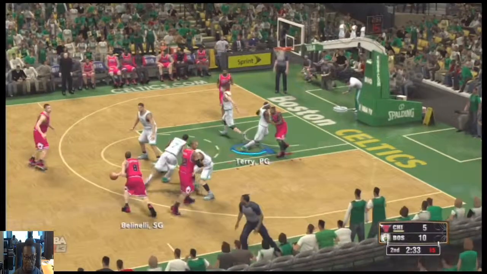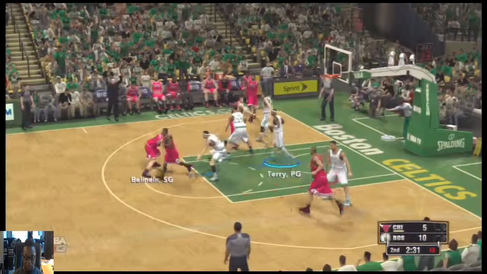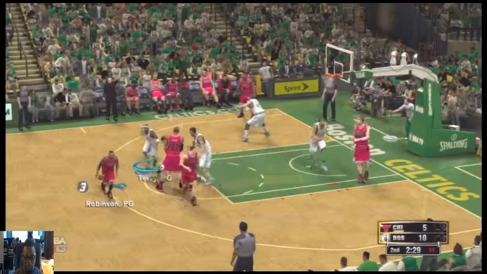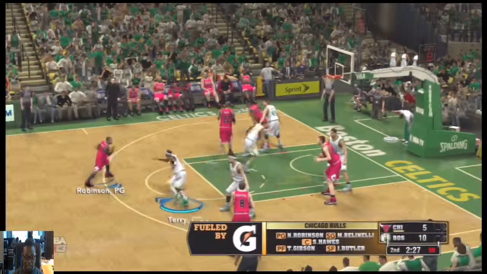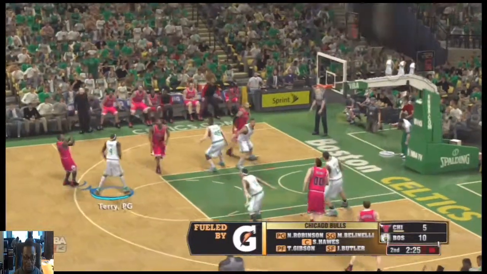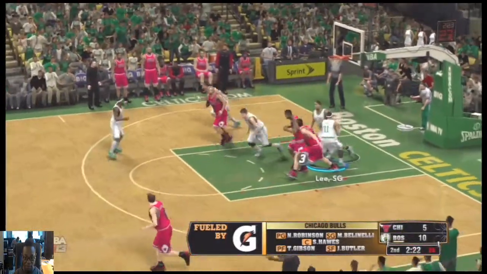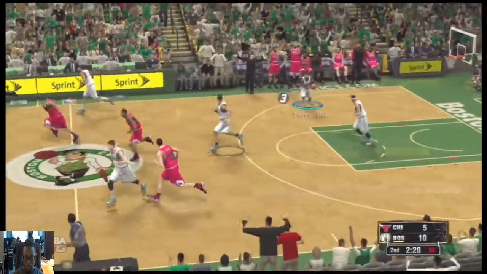All fueled up and ready to go. Let's reset the lineups, courtesy of Gatorade, as the second quarter gets going. So for Chicago right now. See, they said a lot of picks and screens. Then it's Nate Robinson. Then there's Jimmy Butler. And it's Bellinelli in at the shooting guard.